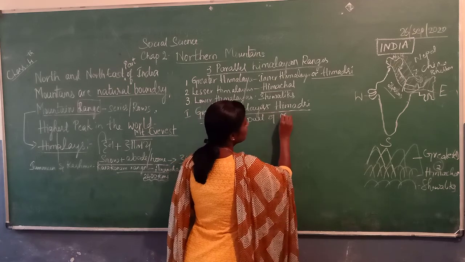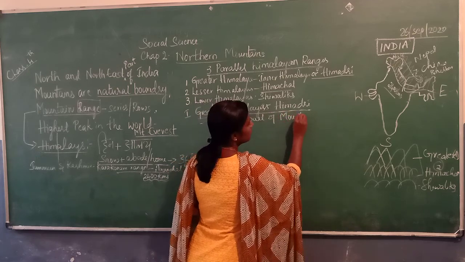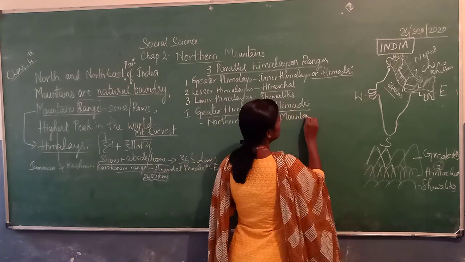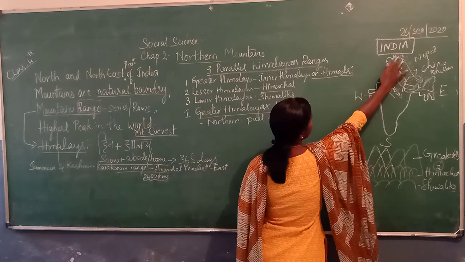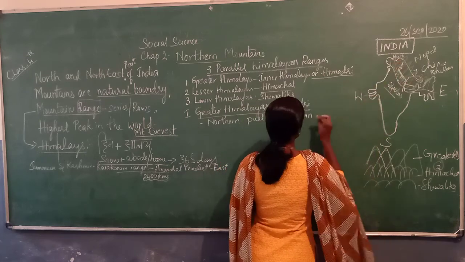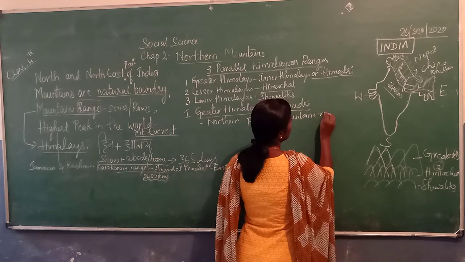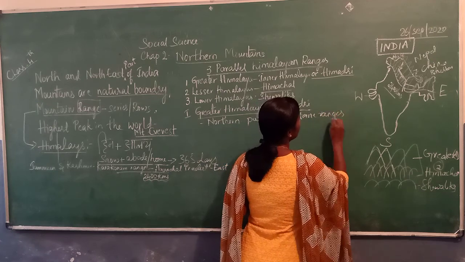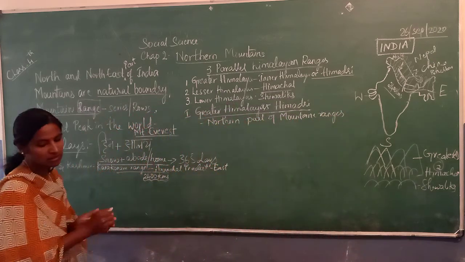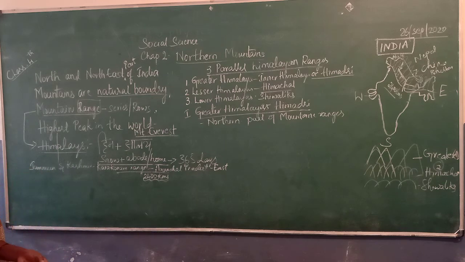The mountain ranges we have shown you here, in this part it will be in the north, the first part, the northern mountain ranges. Where can we find this? We can find it in the northern part of the mountain ranges.